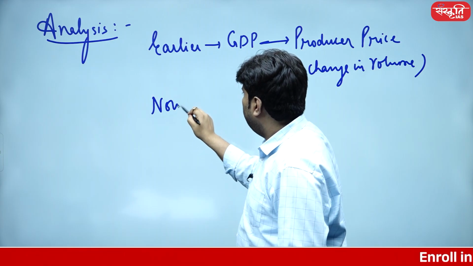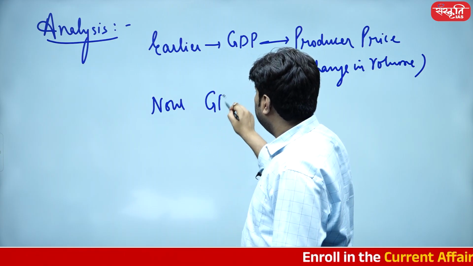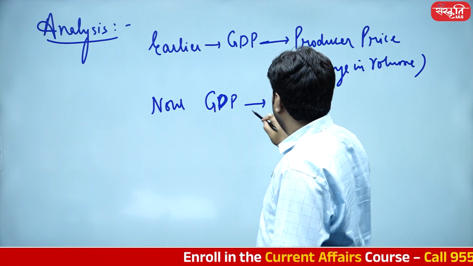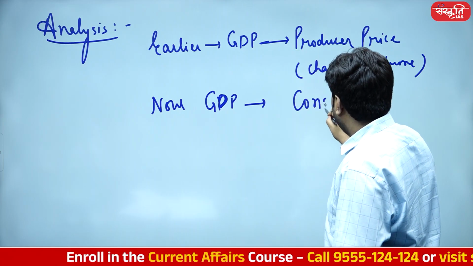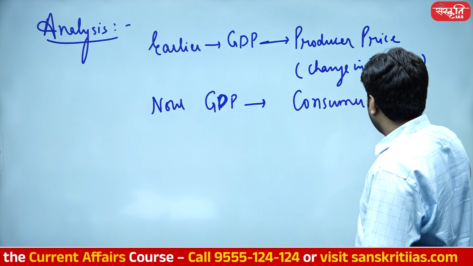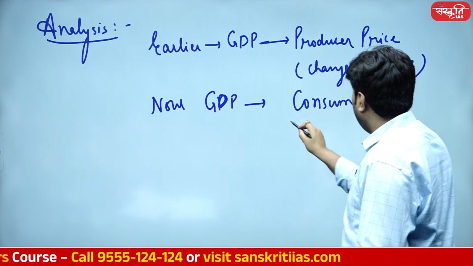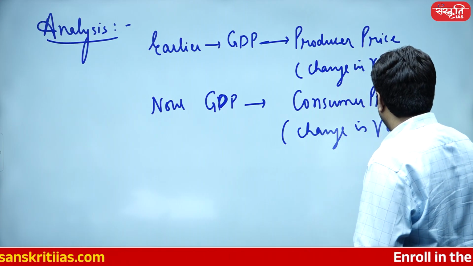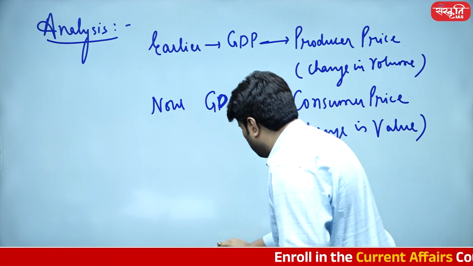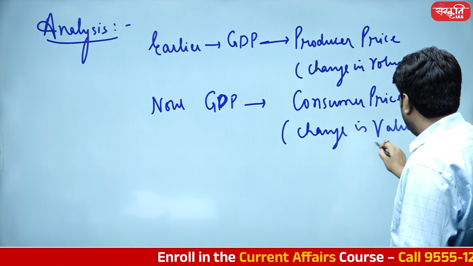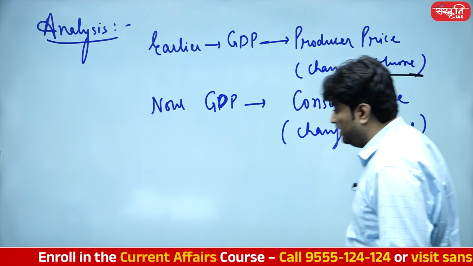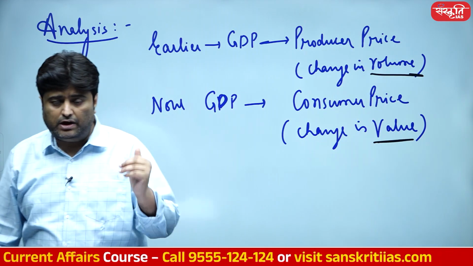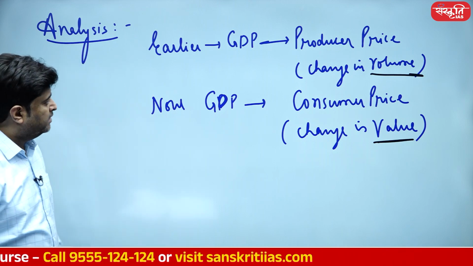Now we are calculating GDP, rather say GVA, from consumer price or change in value point of view. The stark difference is quite apparent here. Here it is a change in value, here it is a change in volume, isn't it? Volume change, value change. Two major points. So that's point number one.